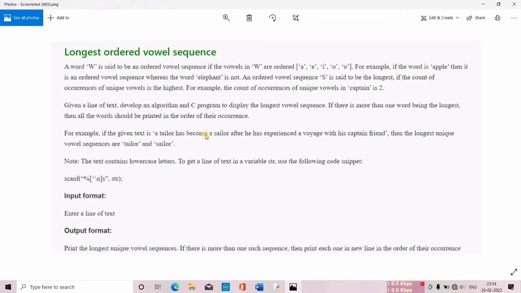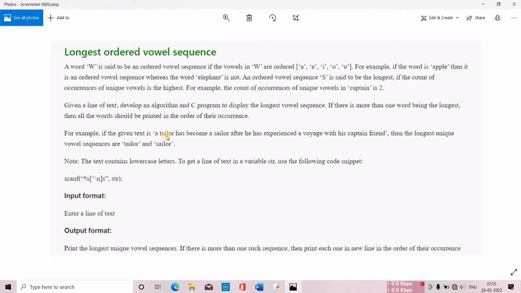So similarly, if there is a string which they have provided us as an input, then we have to find a sentence. Okay, they will be providing us with a sentence, not the string. So in that we have to find a particular string. Not a particular string, we can have more than one string. So we have to find those strings which have the maximum number of vowels, and the vowels should come in a particular order. This is the order.